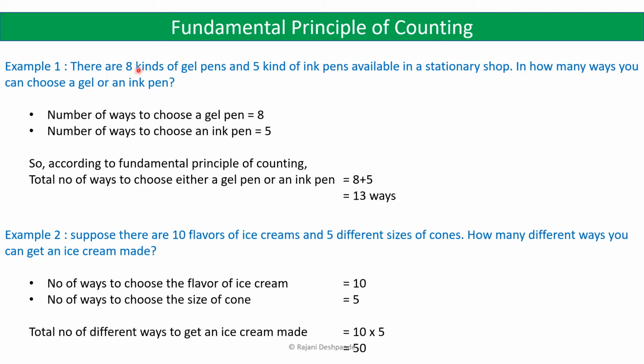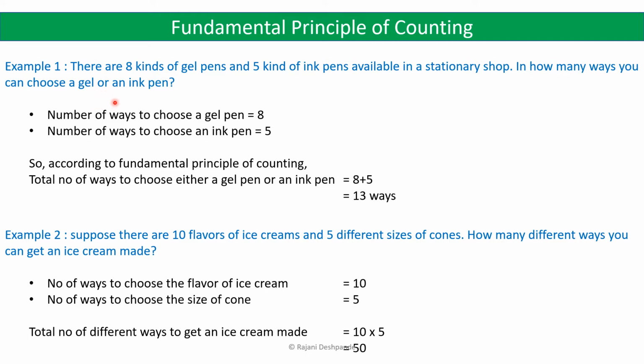Let us take few examples on fundamental principle of counting. There are 8 kinds of gel pens and 5 kinds of ink pens available in a stationery shop. In how many ways you can choose a gel pen or an ink pen? So you have to choose either a gel pen or an ink pen. That is, you have to do task 1 or task 2, operation A or operation B. So when "or" is there, it is the fundamental principle of counting for addition that you have to use.